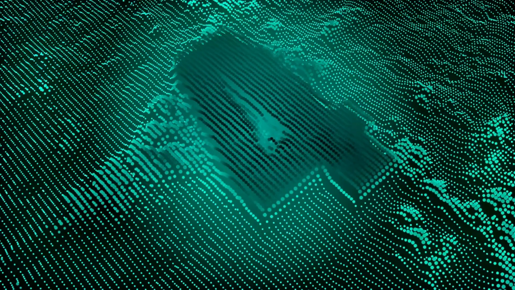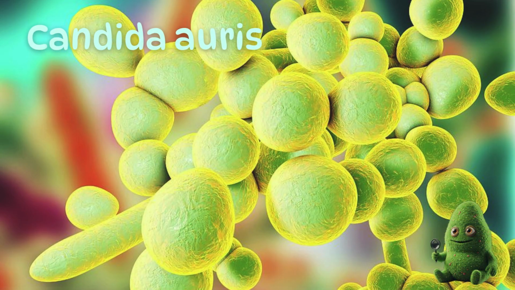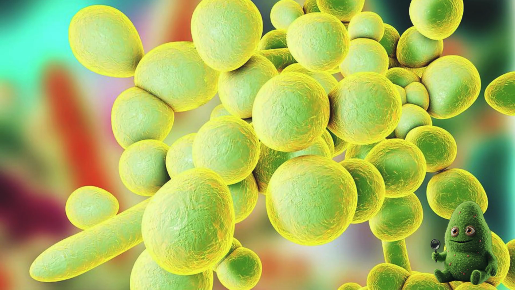Candida auris is next up. This species is quickly developing a name for itself as an emerging pathogen due to its multi-drug resistance and ability to cause invasive infections. It also has the ability to survive long-term on surfaces.